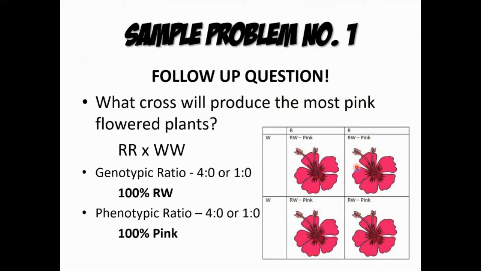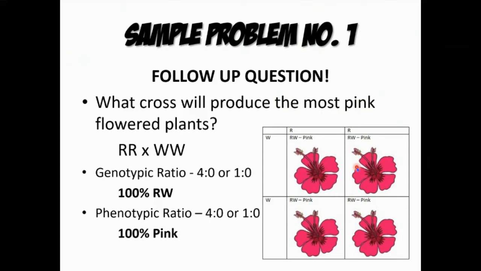So, according to our findings, nakita natin na 4:0 or 1:0, no? Sinimplify ko na lang din. And then nakita natin na yung existence ng flower dito is kulay pink, no? So 100% RW, so as well as the phenotypic ratio, ganun din yung existence niya. So 100% na pink yung flower na lumabas dito base sa pagkaka-apply natin ng test cross, di ba?